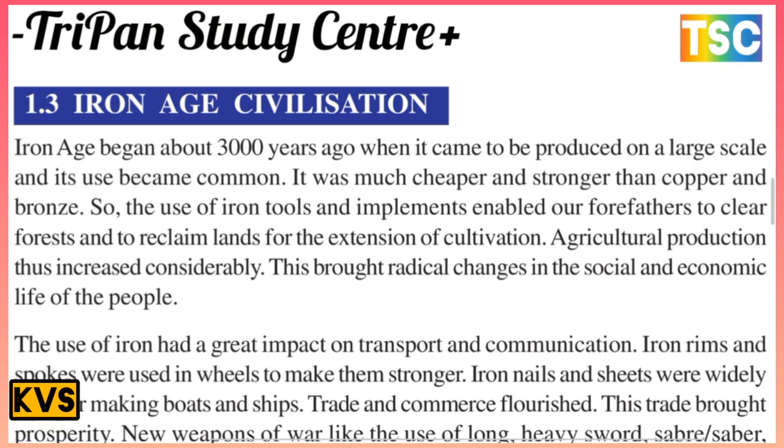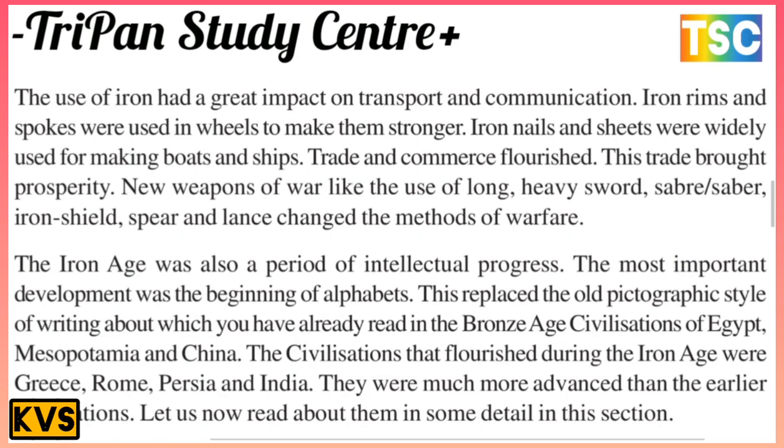So the use of iron tools and implements enabled people to clear forests and reclaim land for the extension of cultivation. Agricultural production increased considerably, and both brought radical changes in the social and economic life of the people. That is important: there was a radical change in the social and economic life of people in Iron Age civilization.